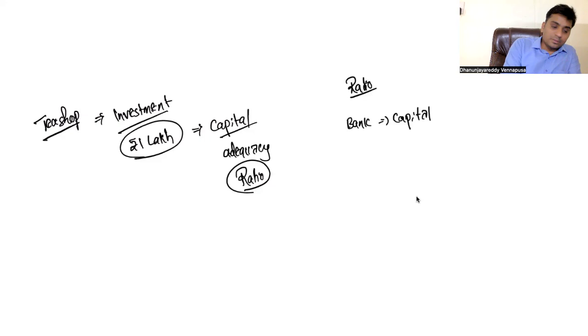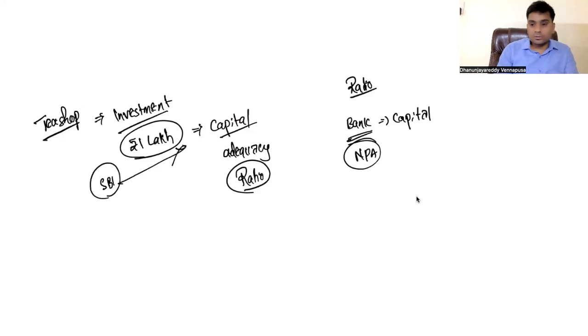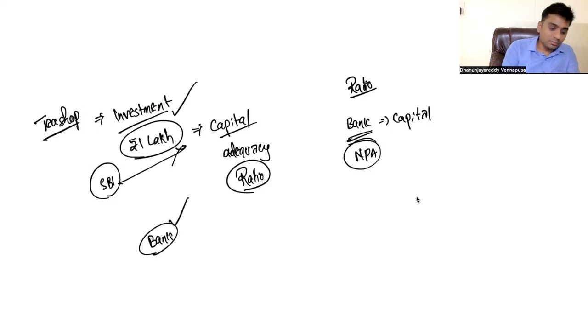Then the banks have NPA problems. For example, I have taken this 1 lakh from SBI, right? So what if I don't pay SBI? That turns out to be an NPA, just like Vijay Mallya, right? So what will the bank do? Banks are also doing business. I am doing a tea shop business. Banks are doing lending business, which means they have collected money from some people called depositors, and they are running